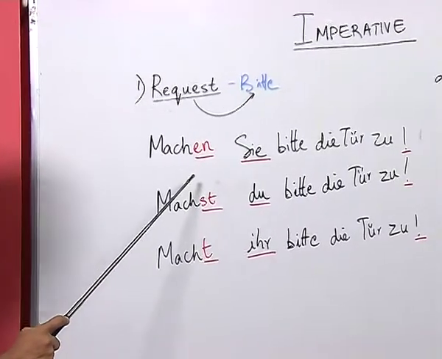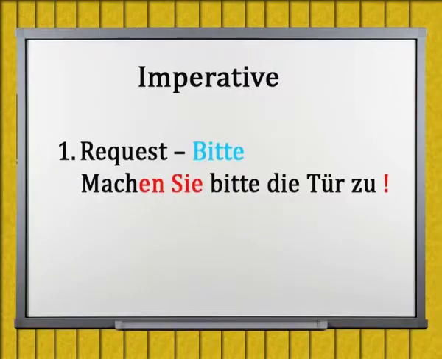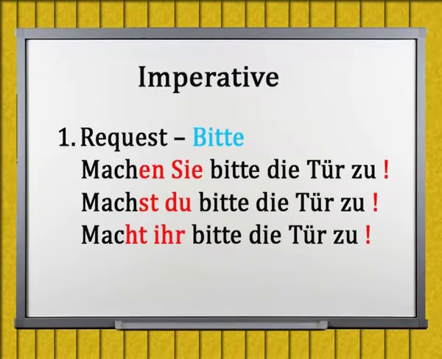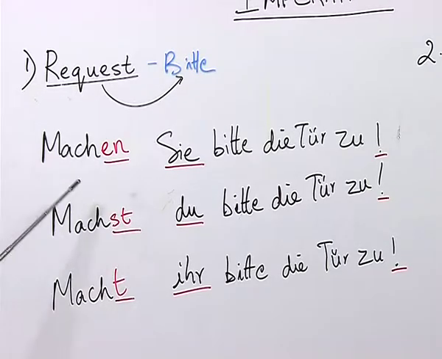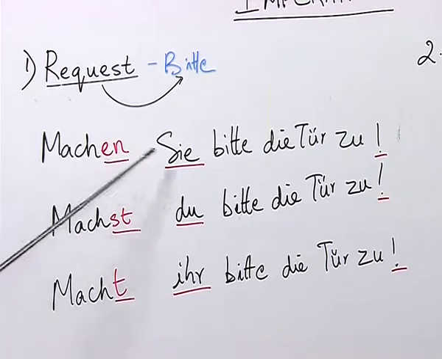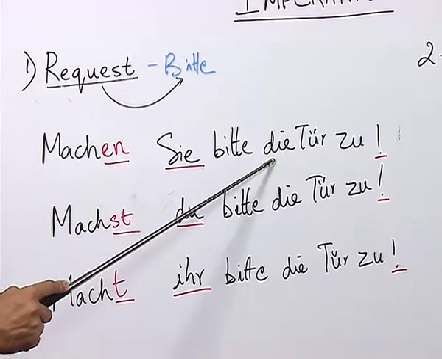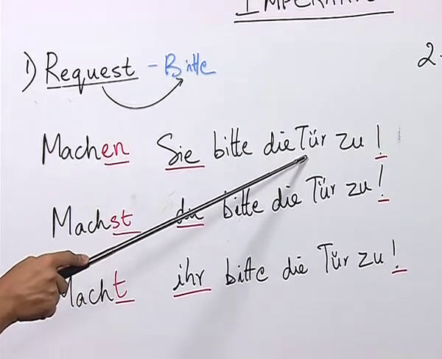Now, please look at these sentences. Machen Sie bitte die Tür zu. Machst du bitte die Tür zu? Macht ihr bitte die Tür zu? As you can see, these sentences have the verb machen, they have the pronoun Sie, and here we have the noun die Tür, which means door.